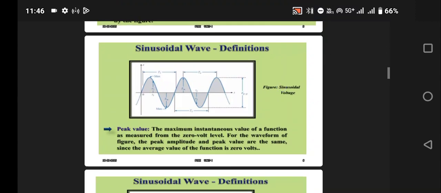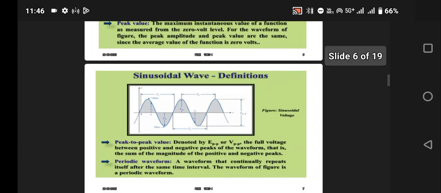What is peak value? The maximum value is also called the peak value. The maximum instantaneous value of a function as measured from the 0 volt level is called the peak value. What is peak to peak value? It is denoted by the full voltage between positive and negative peaks of the waveform, that is, the sum of magnitudes of the positive and negative peaks.